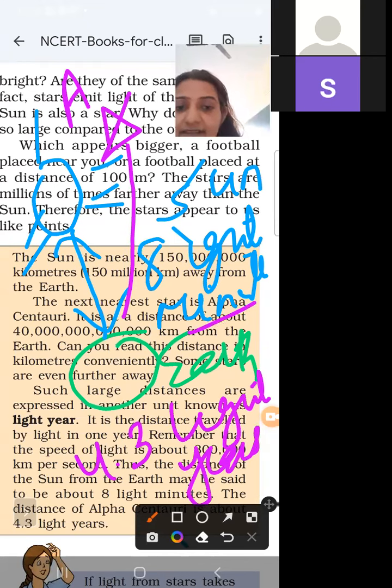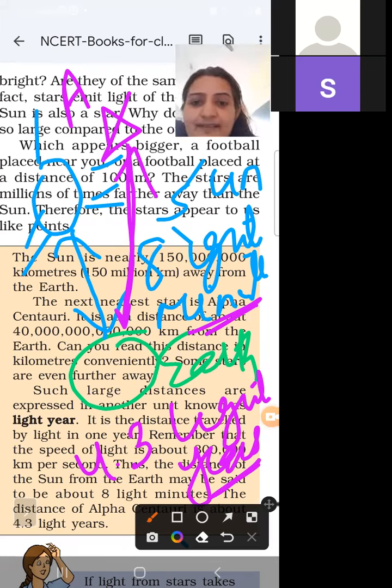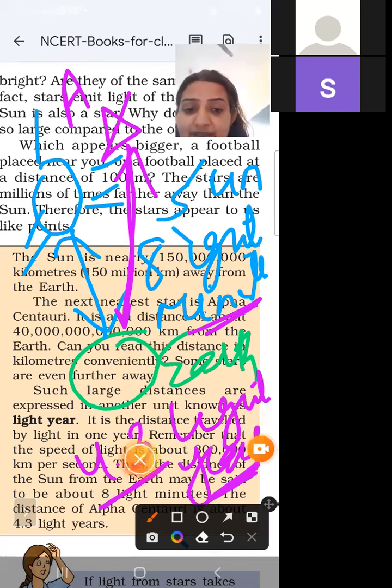So this is in minutes and this is in years, which is very large. What is the distance between the Sun and Earth? 8 light minutes. And the distance between the star and Earth is 4.3 light years, which is very big.